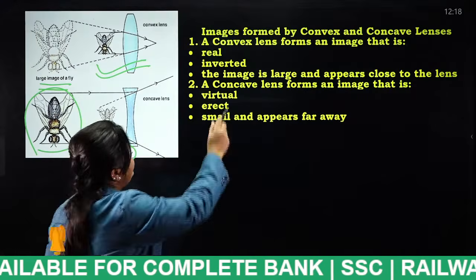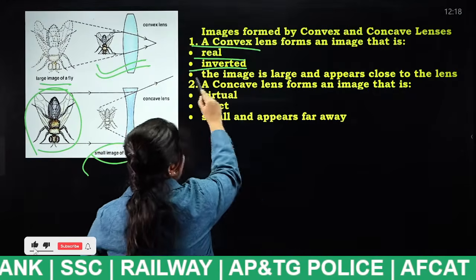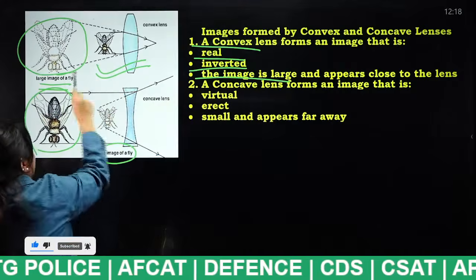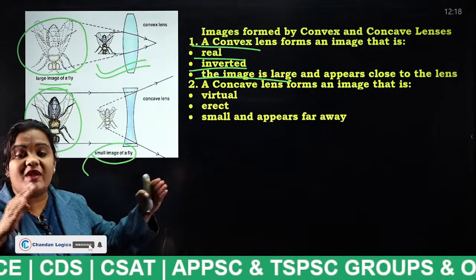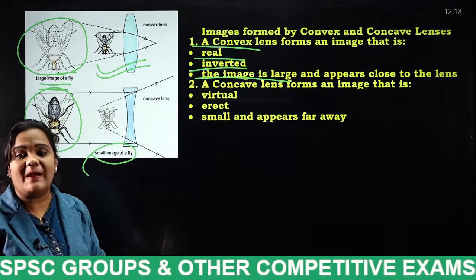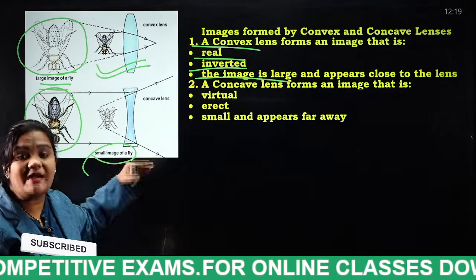A convex lens forms an image that is real and inverted, and the image is large. Because all the rays meet at the same point, the focus point, the image will appear real, inverted and somewhat larger.